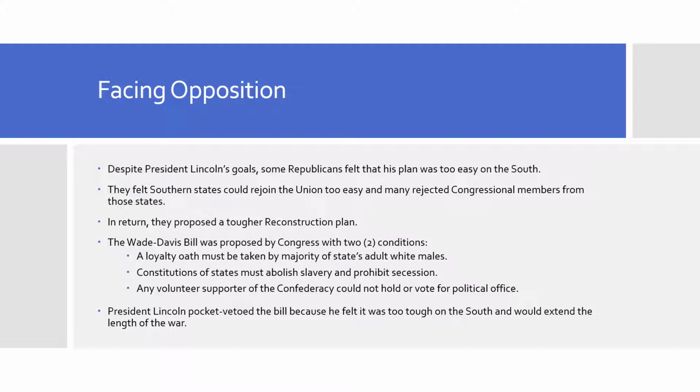A loyalty oath must be taken by a majority of the state's adult white males, and constitutions of these states must abolish slavery and prohibit secession, meaning that they could not leave the country again. Any volunteer supporter of the Confederacy could also not hold or vote for political office. President Lincoln did pocket veto this, meaning he basically ignored it until it went away, because he felt that it was too tough on the South and would extend the length of the war.